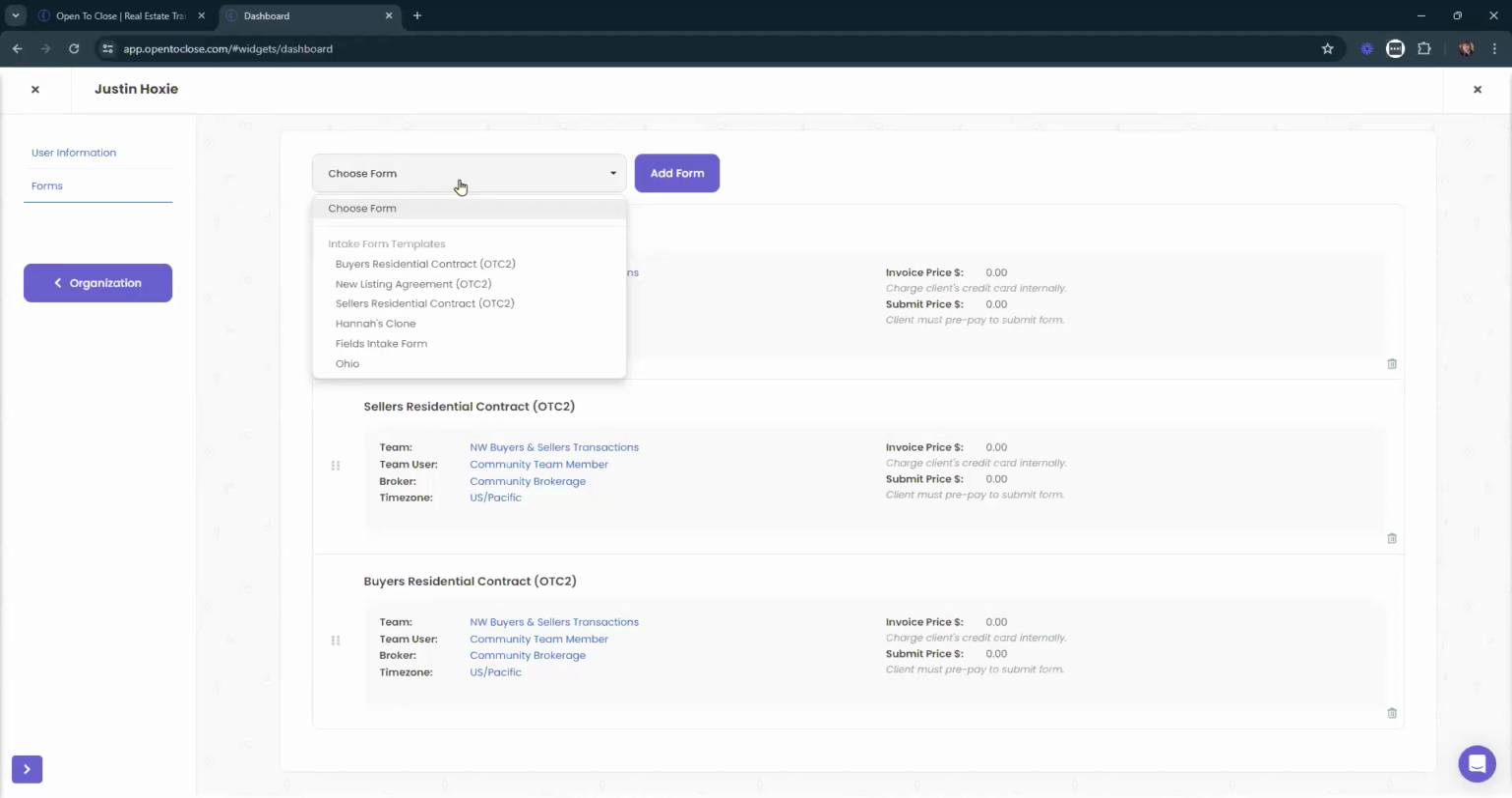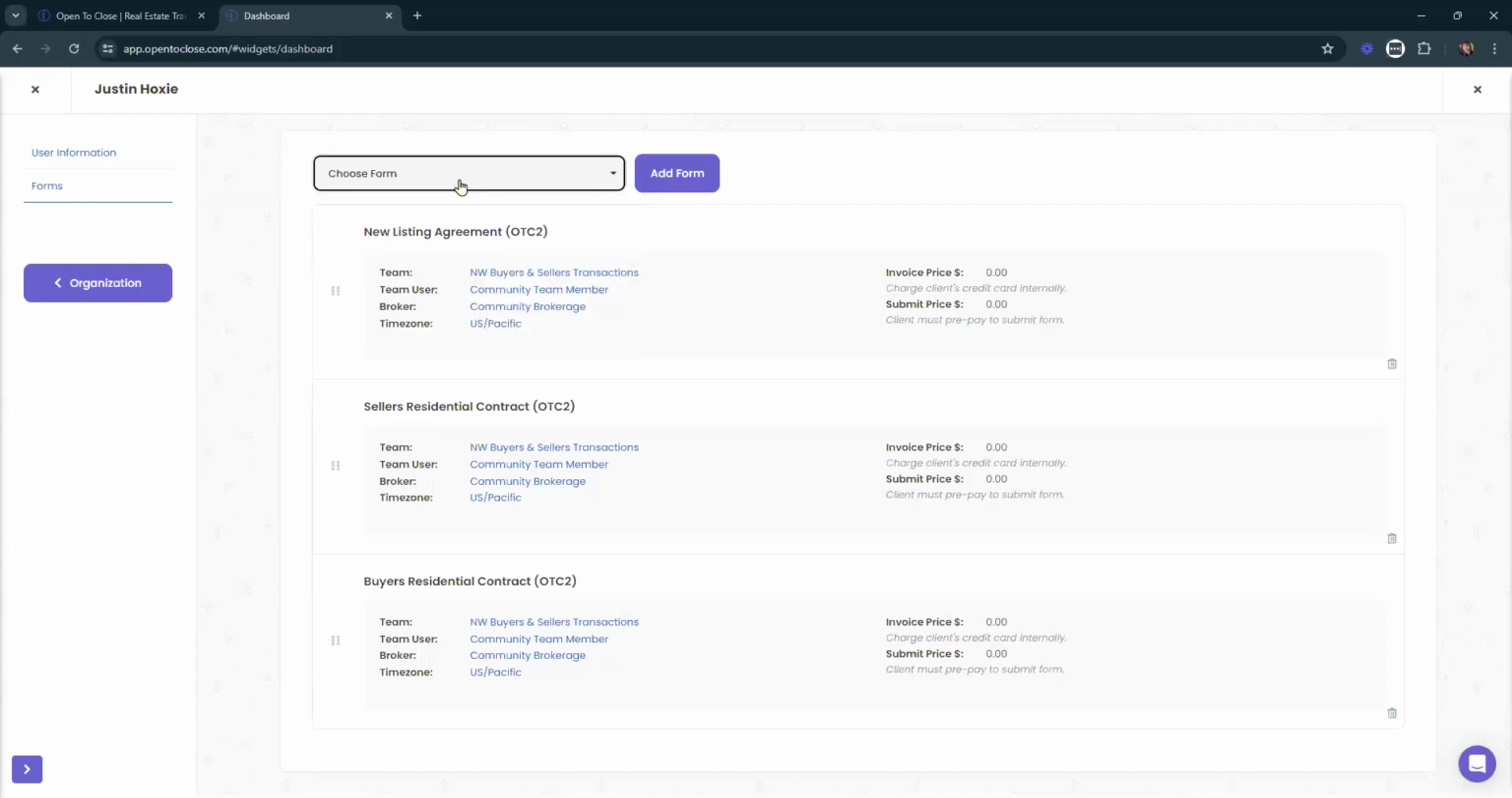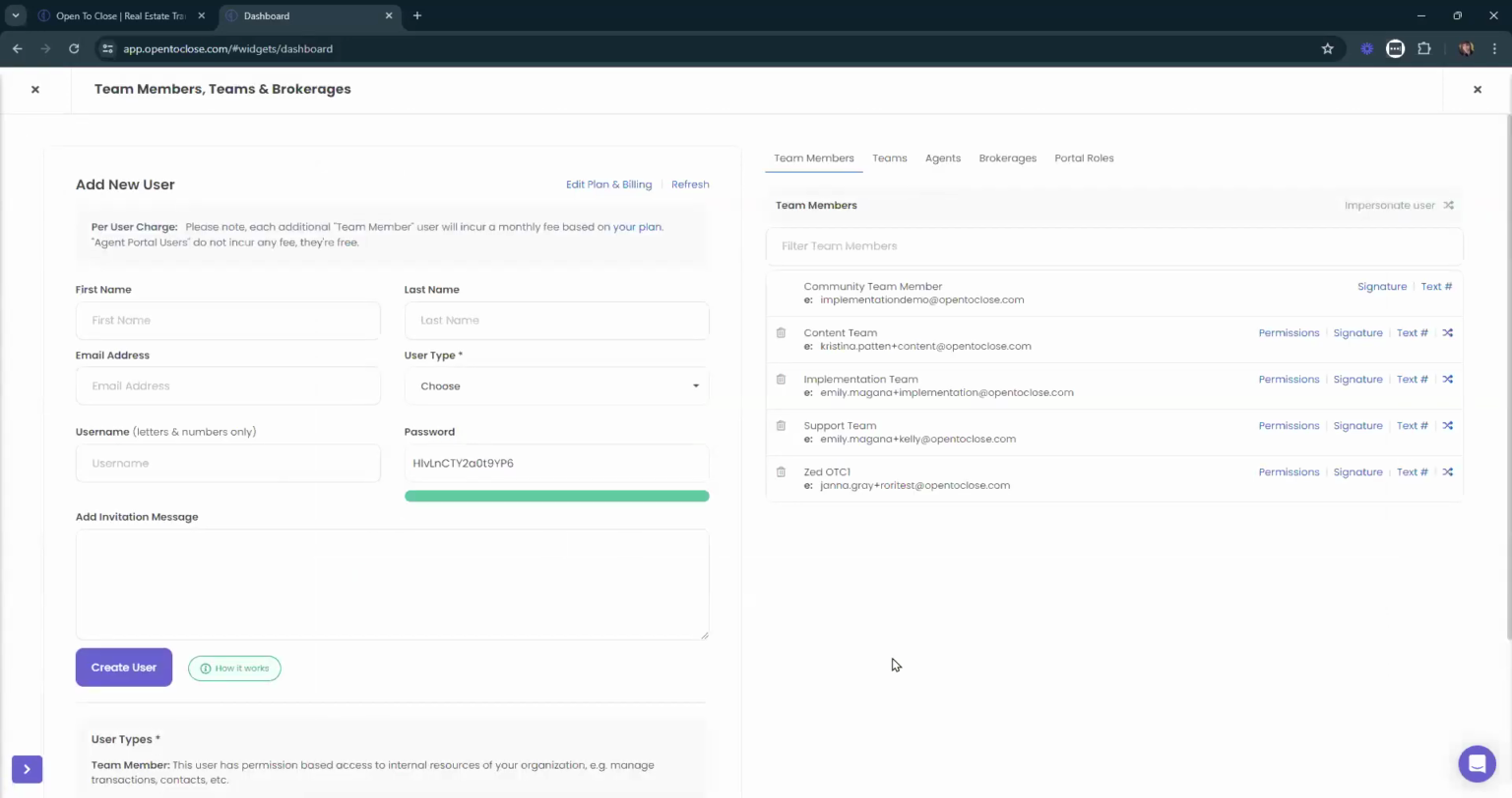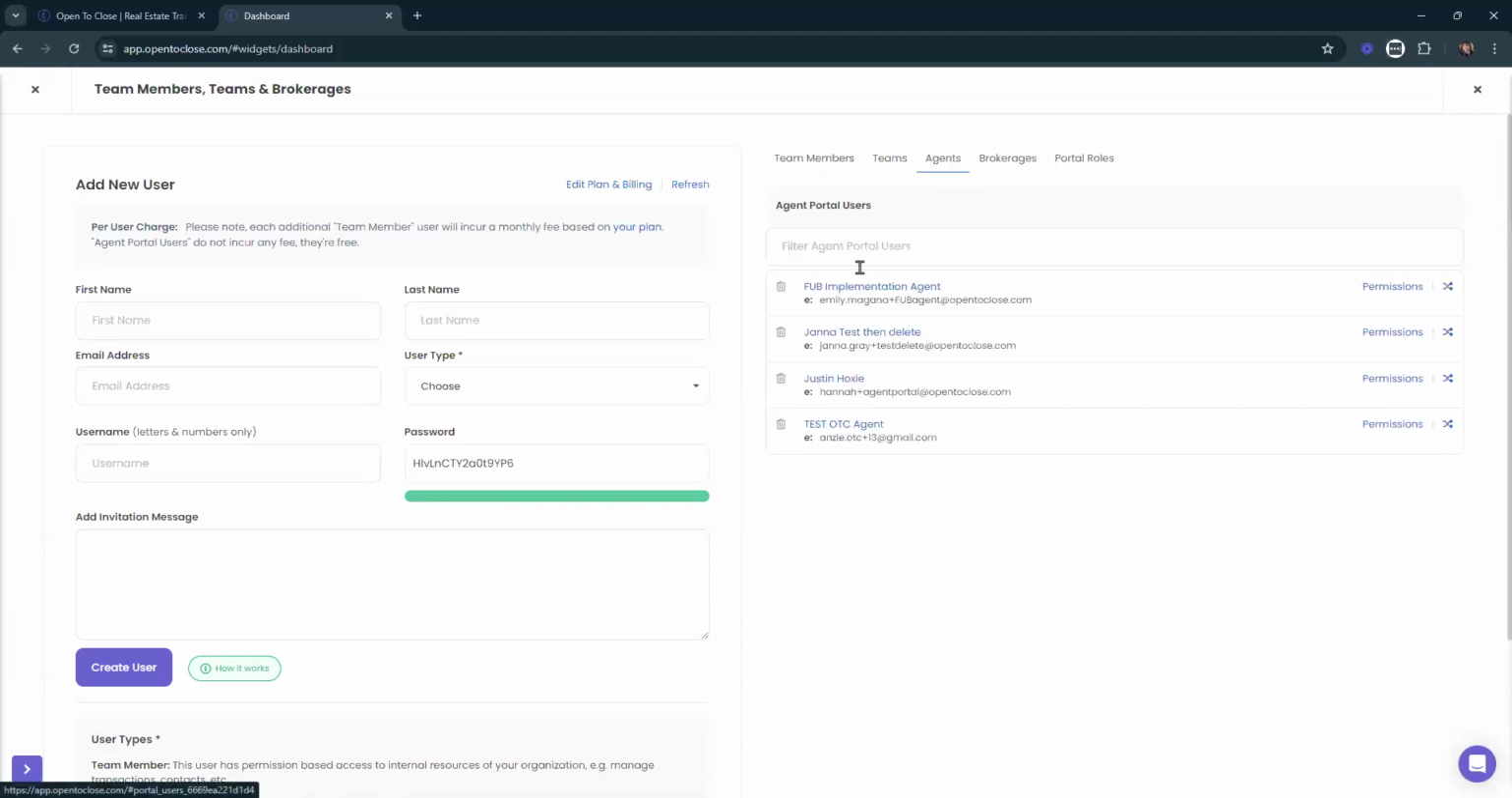This is a great way to do it if you've only got a couple agents, let's say only 3 or 4. This is a fine way to make sure that they have access to it. However, if you're like, Hannah, I have like 15 or 20 agents on my list, that's a lot of clicking on the agent, clicking on their name, clicking on forms, adding the form, updating the form information, and then going back and clicking on the next agent. That's a lot. Is there a faster way that I can do this?